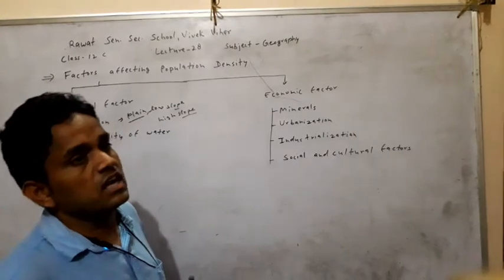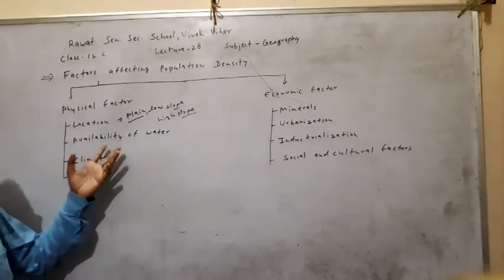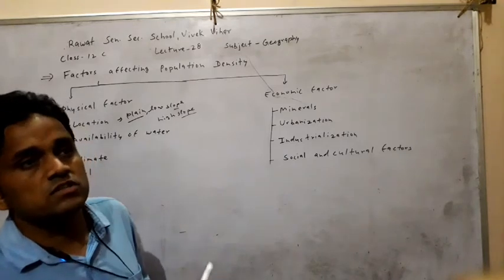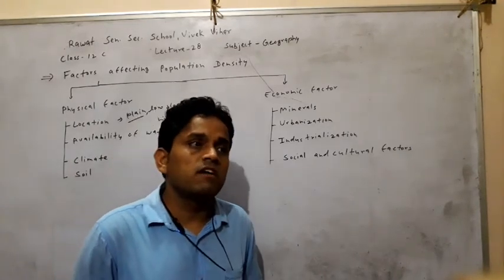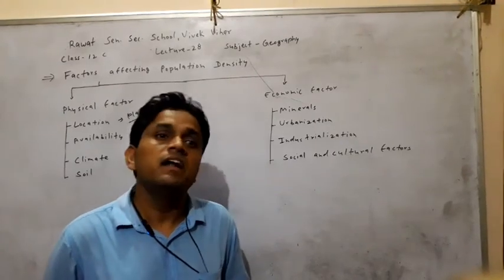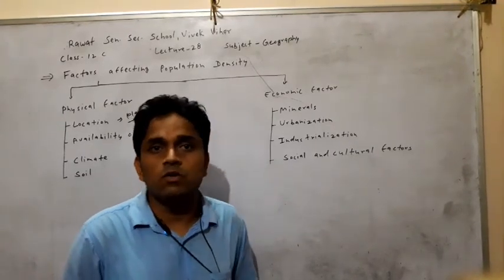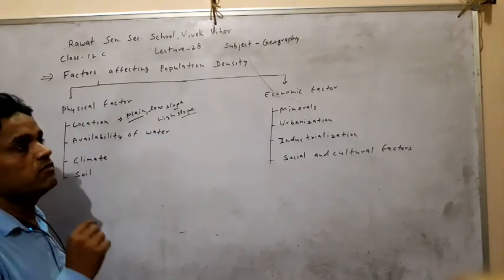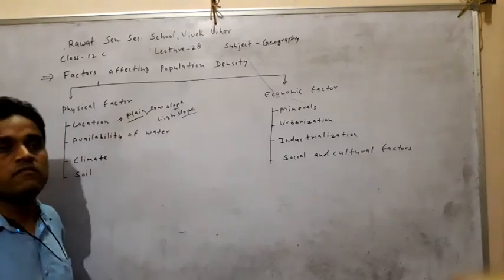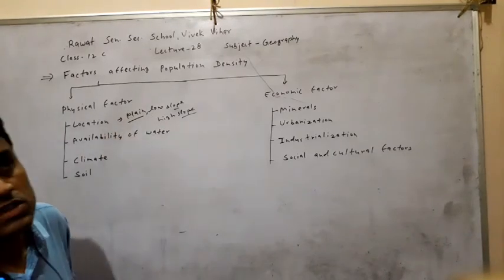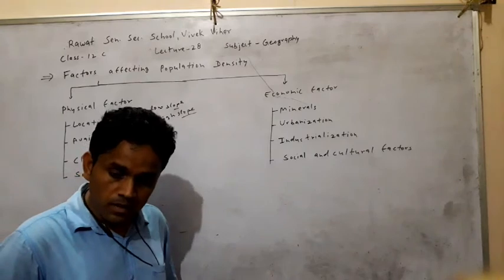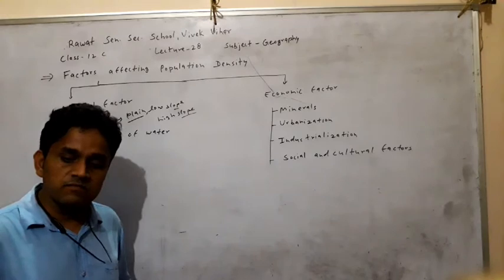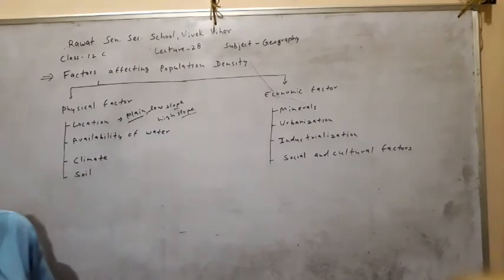They developed there because they found water for the survival of humans and for agriculture. So where water is available, population density is high, and places with no water have very low population. Clear?